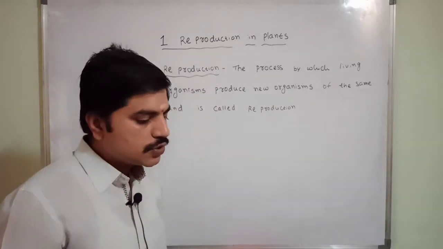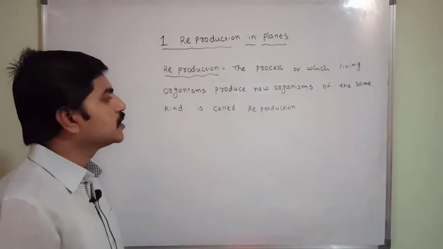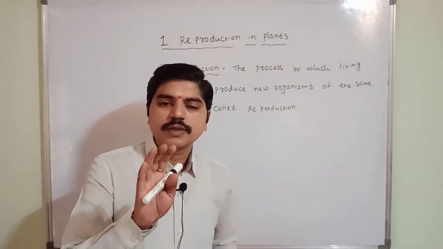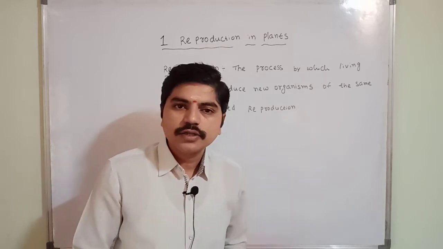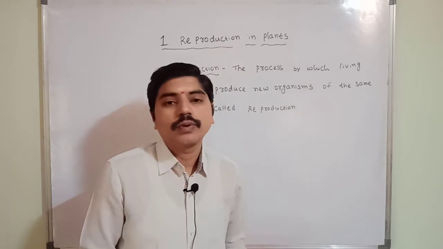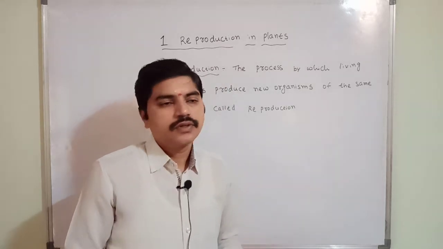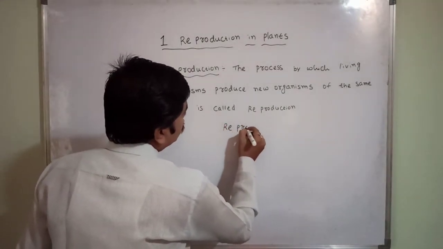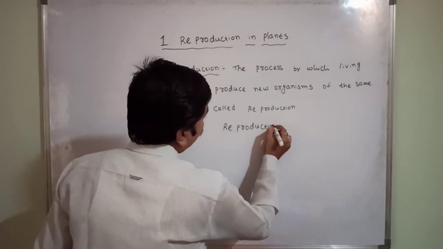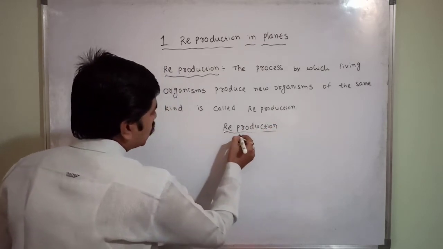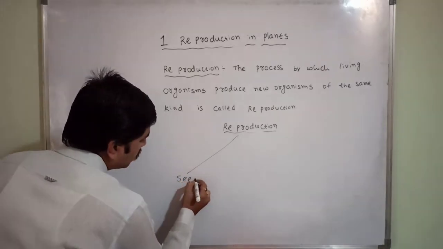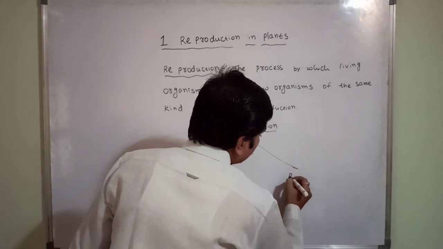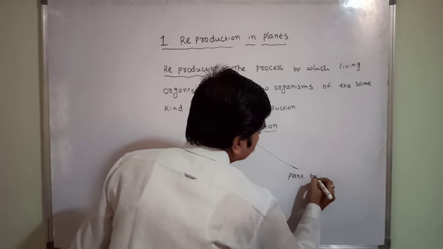Okay, example. So here there is reproduction. How is it possible? Reproduction has two types. For example, can a plant directly produce a new plant? No, plants do not give direct new plants. It is possible in two ways. So reproduction has two ways. One way is seeds, by seeds it can produce, and another way is plant body parts.